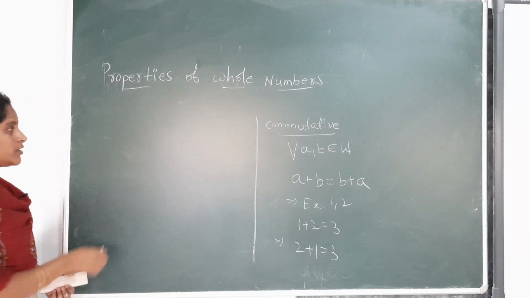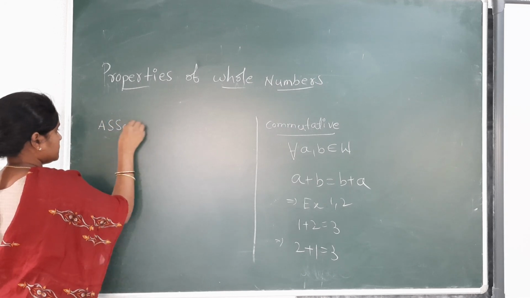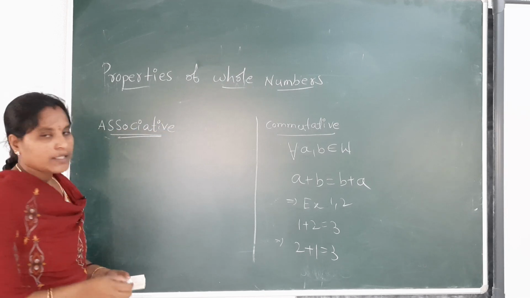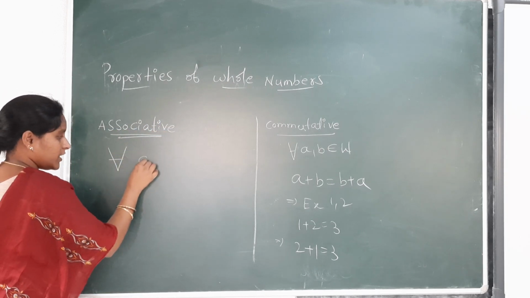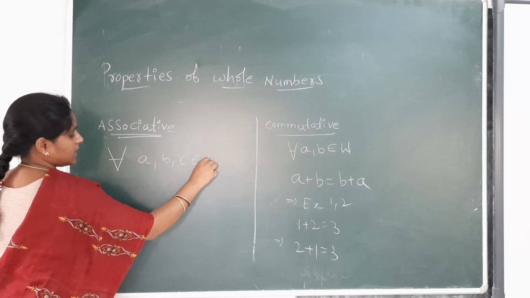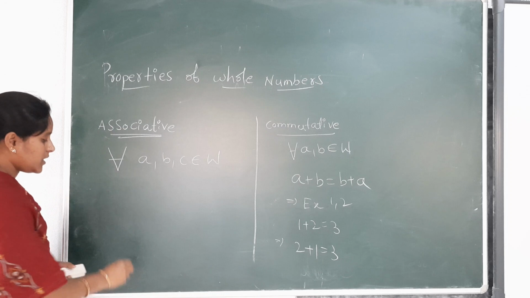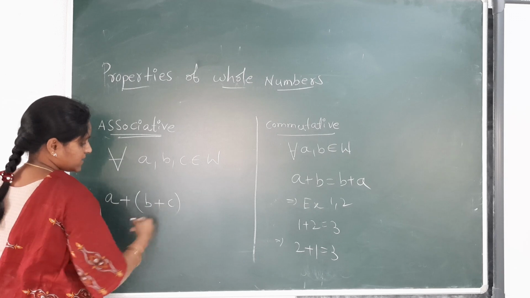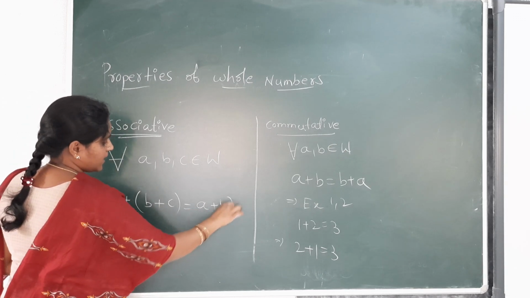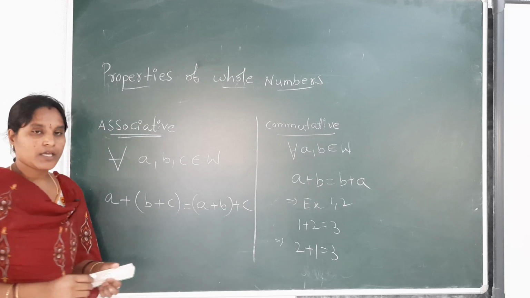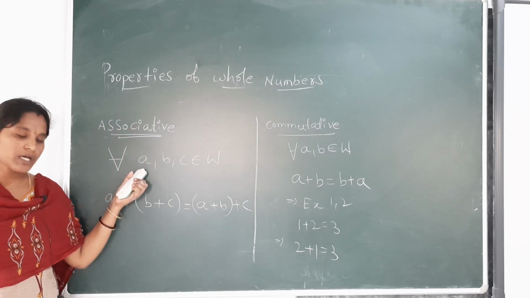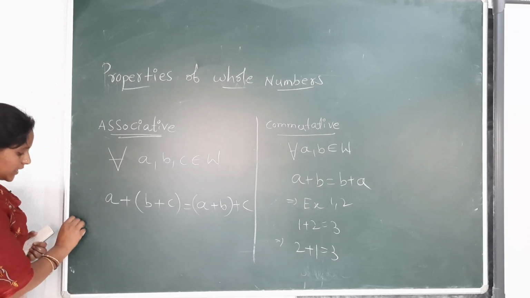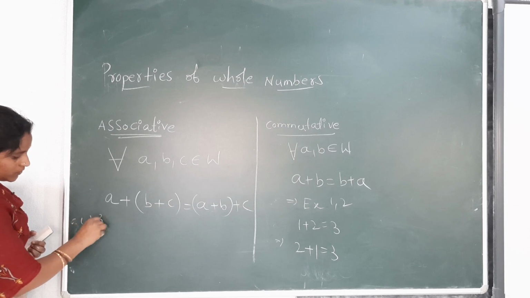Next, coming to the associative property. In this we have to take any three whole numbers. For any three whole numbers a, b, c, if we add in any order, (a plus b) plus c or a plus (b plus c), we will get the same result on both sides. For example, take 1, 2, 3.